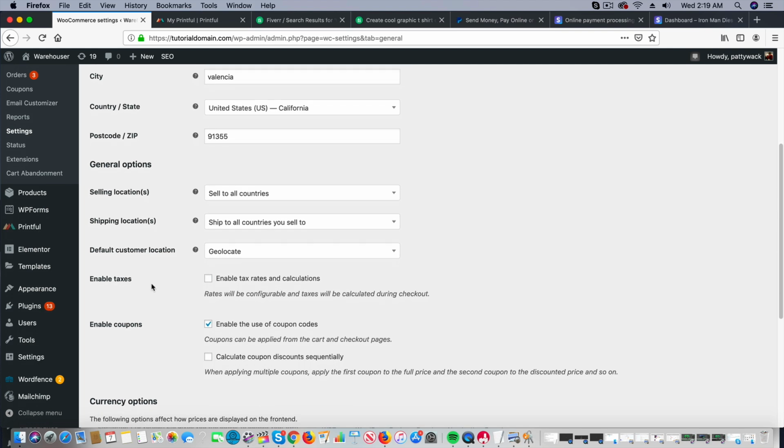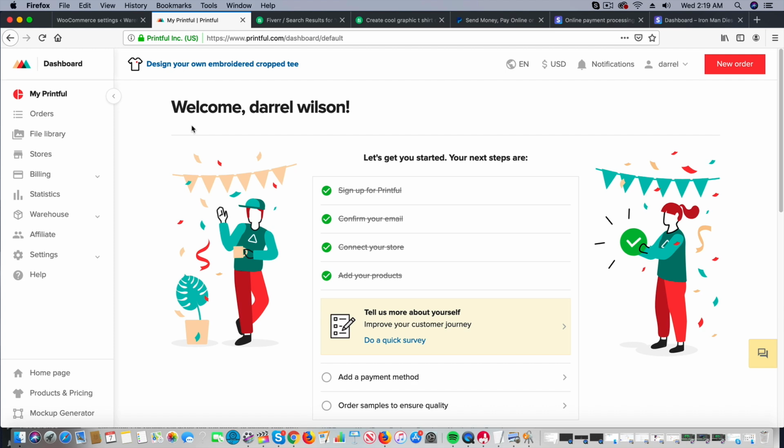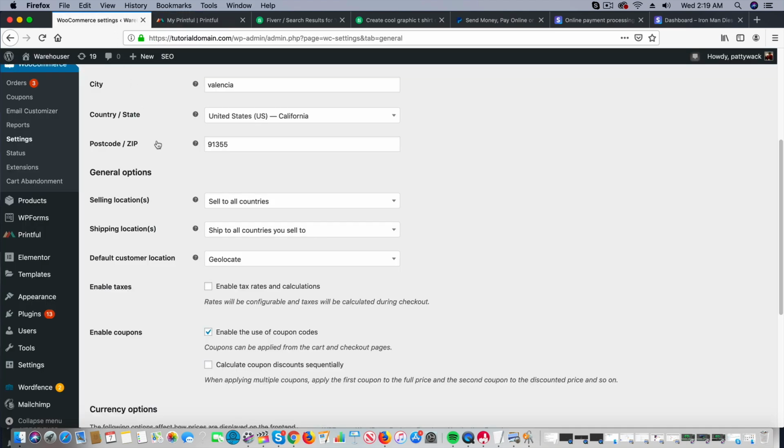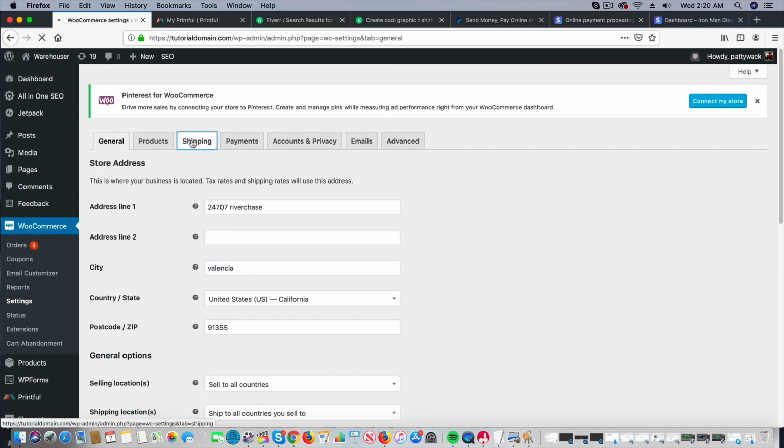Now I am not a legal advisor here, but to my best knowledge, because we're basically drop shipping, we're going to report our income to whatever government agency you're living under at the end of the year, because Printful is already charging sales tax for this product. So if we were to charge sales tax again, that'd be double taxation, right? I'm no expert again, but I'm just going to tell you that the money that you make, you do have a responsibility to report it to whatever agency you're from. But I'm not going to enable taxes, and I'm going to go to shipping now.